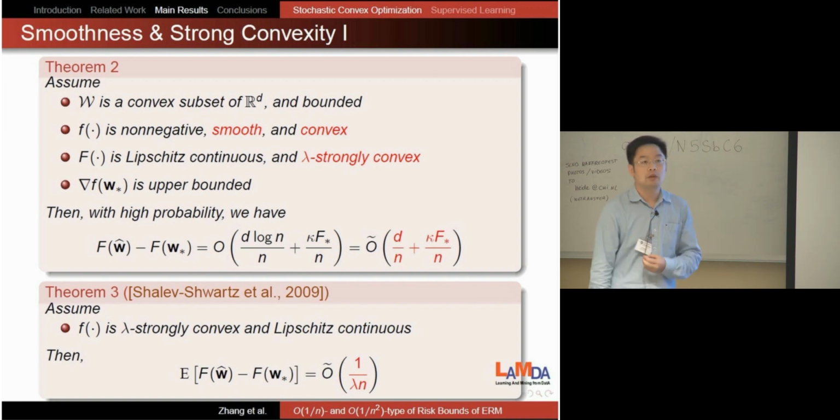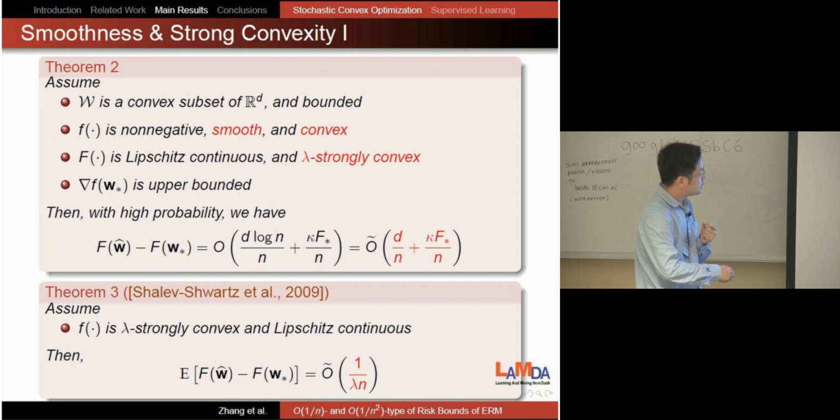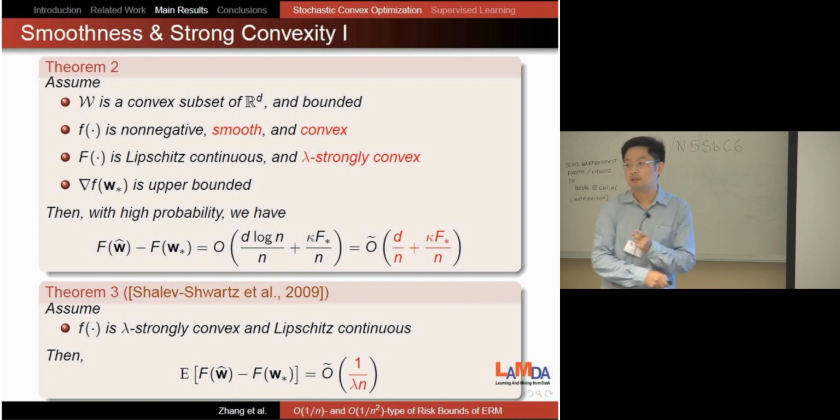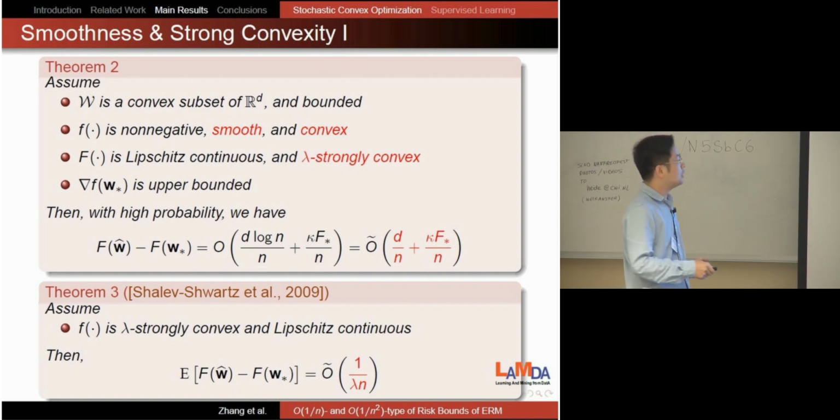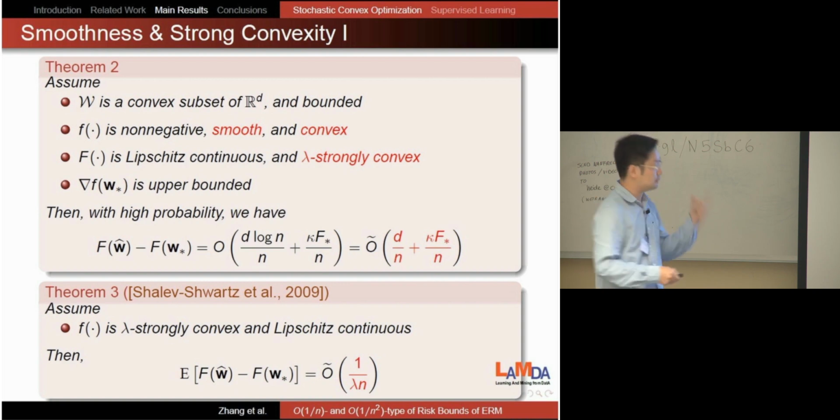However, we do have two advantages. First is that our bound is a high probability bound. The second is that for the strong convexity, we only assume the population function is strongly convex. But in this paper, they assume each random function is strongly convex. So our assumption on strong convexity is much weaker. For example, for the square loss, each individual random function may not be strongly convex, but the expectation could be if the covariance matrix is full rank, right? So our results have other advantages, but also some limitations.